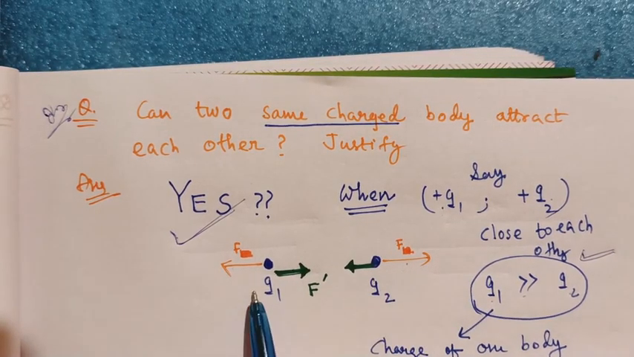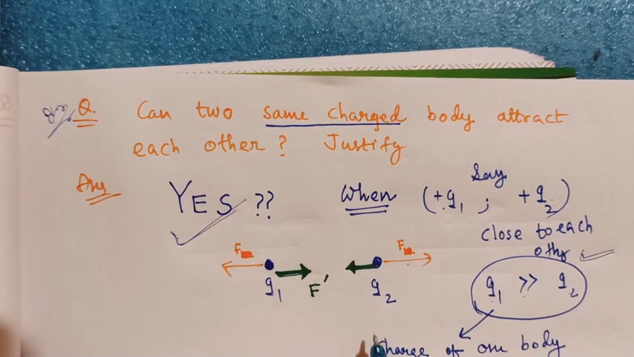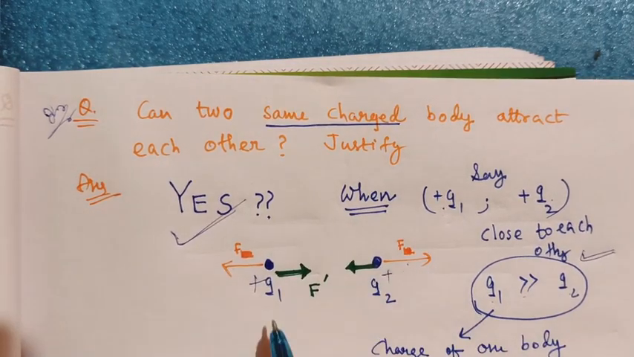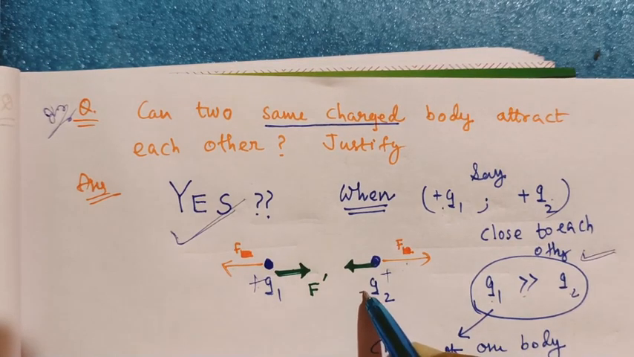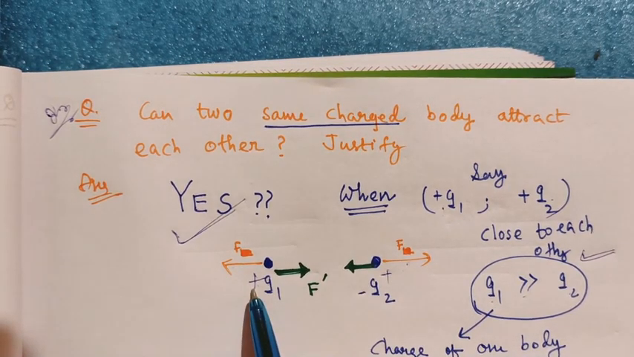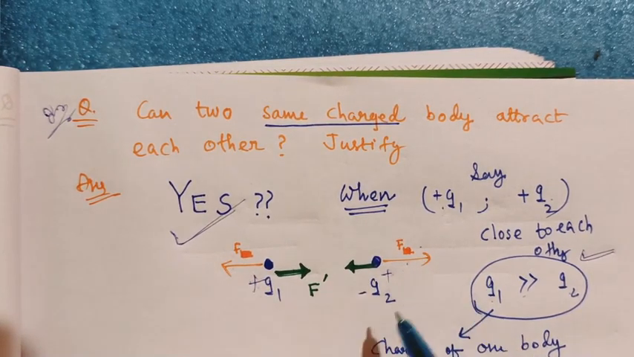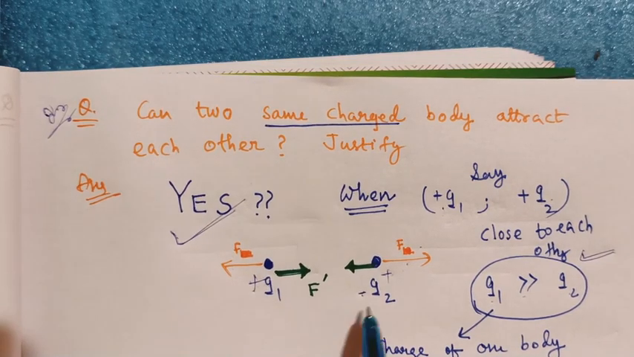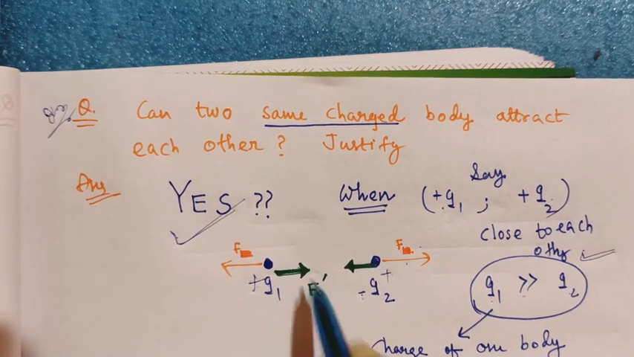But as Q1 is very much greater than Q2 and Q2 is very close to Q1, and as this is positive and this is positive, due to induction, the opposite variety of charge is also developed here, due to this plus Q1. Plus Q1 and plus Q2 repel each other. But due to induction, some opposite charge is also developed here. This positive charge and this opposite induced charge have a tendency to attract each other. This is marked in green color, that is F dash.